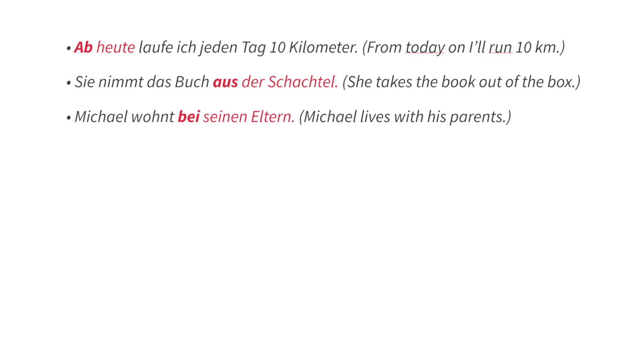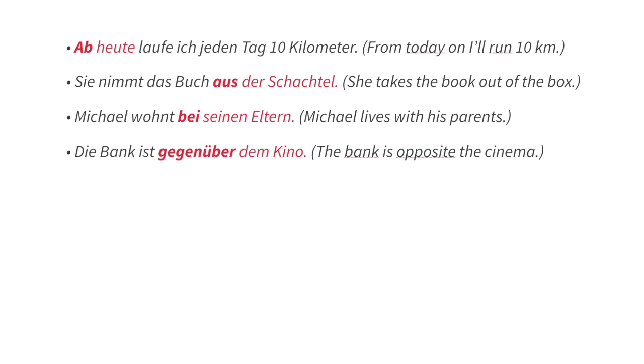Michael wohnt bei seinen Eltern. Michael lives at his parents' place. So here with his parents or at his parents' place. Here bei means at. Die Bank ist gegenüber dem Kino. The bank is opposite the cinema. After gegenüber, we use the dative case.